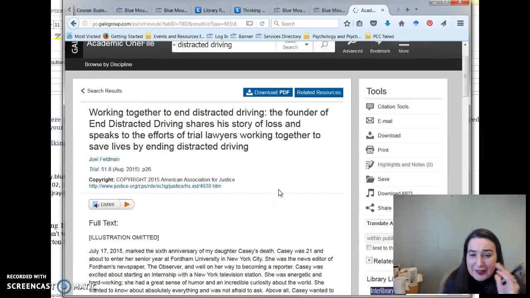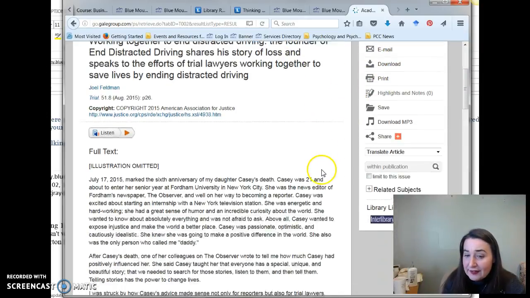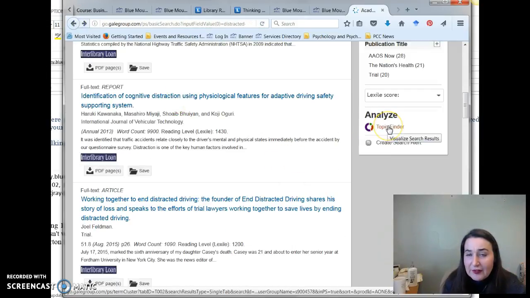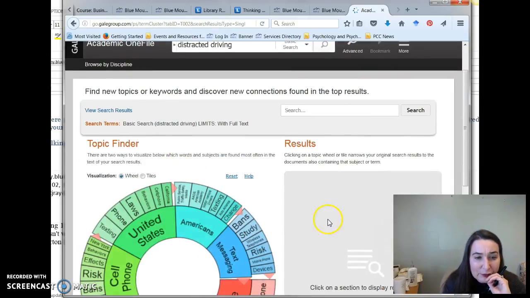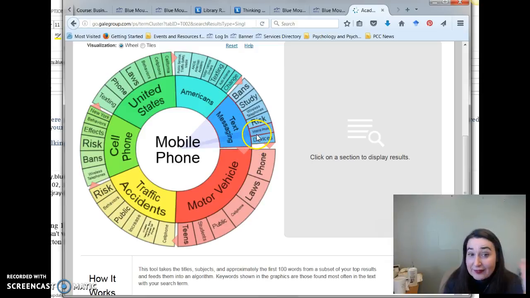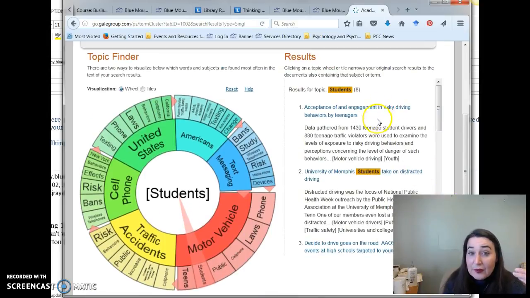This database you might recognize is owned by the same company as Opposing Viewpoints, so it's similar. Again, you can download the PDF. Same tools are on the right-hand side, the citation tools. And just as a quick follow-up, they also have the topic finder. The topic finder is that little wheel thing, which I think is kind of cool. It can really help you think of texting, and then it gets you into either devices versus mobile phones, right? Those can be different things. Smartphones, of course, is another way of calling that same thing, but you might want to look specifically at, say, students. This will take you to those 8 results.